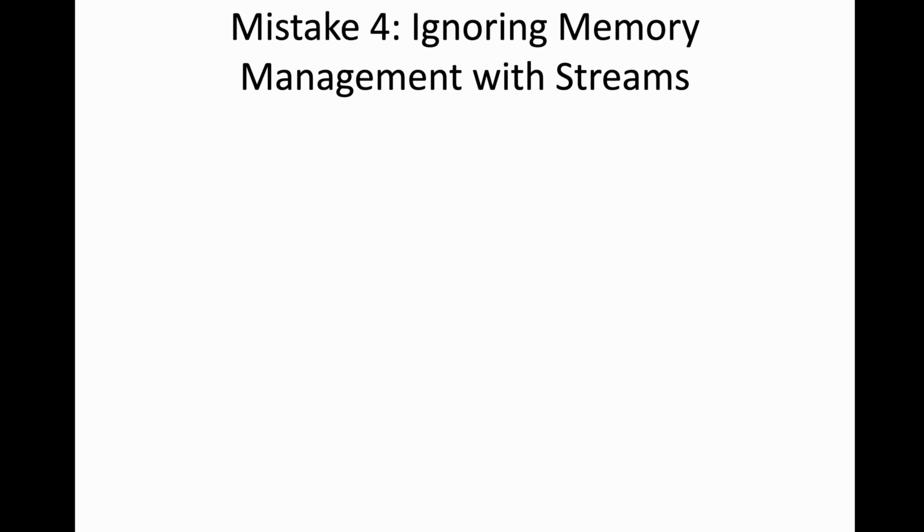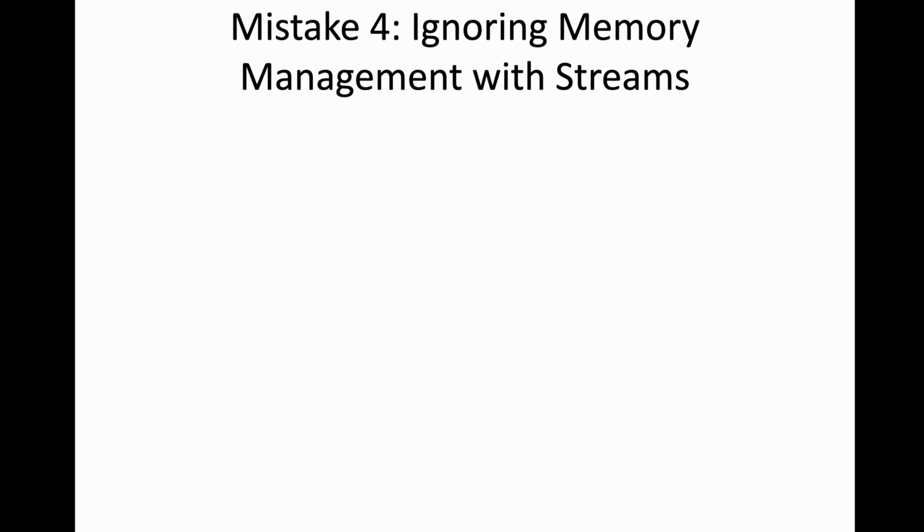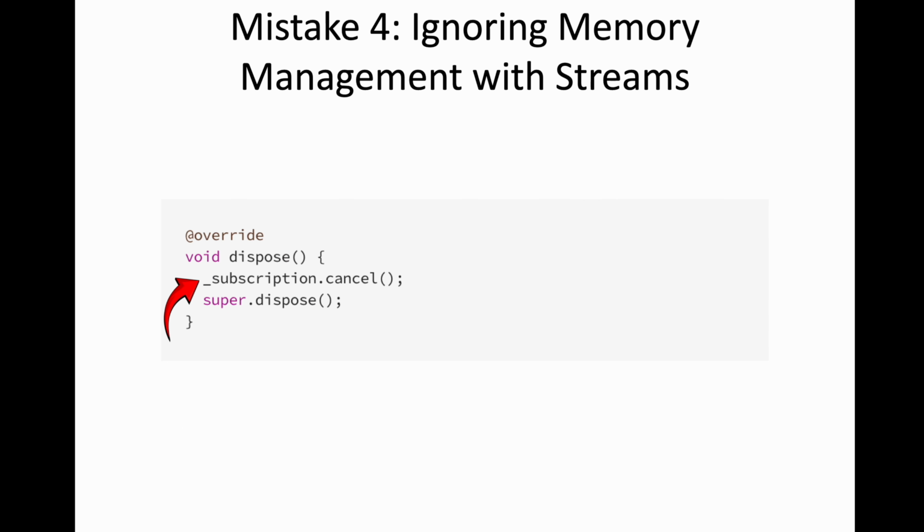And another common one, which I used to have, now I don't, is this: if you use a stream subscription or any kind of text controller where you listen to events, you register it. But a lot of times we forget to dispose of it. Disposing it is actually very easy, by calling it within the dispose method. This avoids memory leaks, because I've seen many times this actually causes the app to crash if you run it for a long time without disposing the subscriptions or your text controllers.